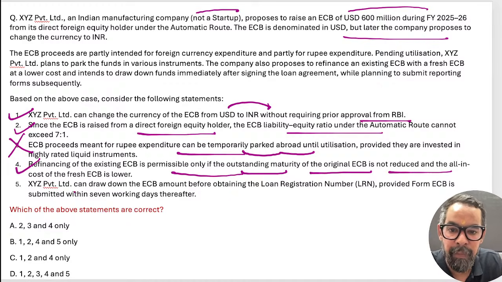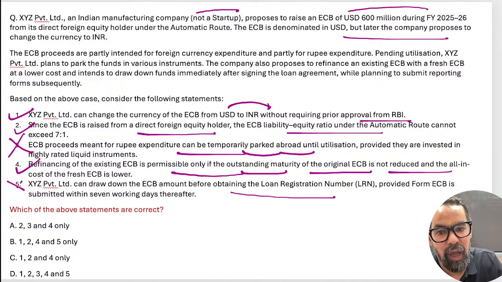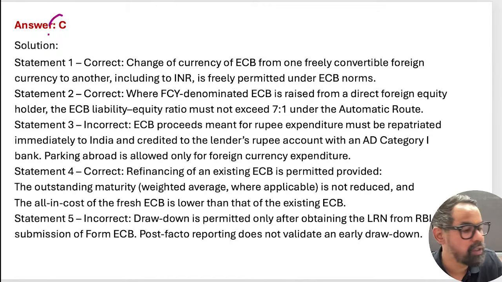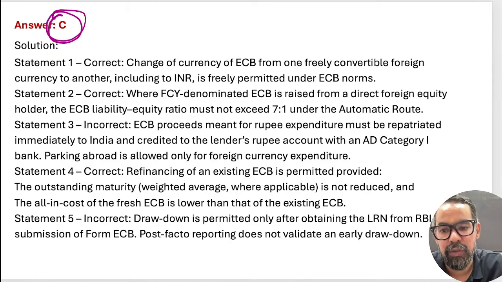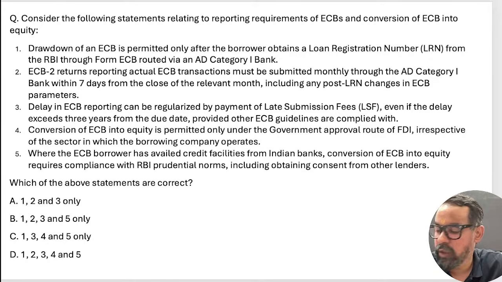That is also true. XYZ Private Limited can draw down ECB amount before obtaining LRN? Wrong. So 1, 2 and 4, which means option C should be the right answer for this particular one. Correct, guys? Option C will be the right answer for this one. Next one.